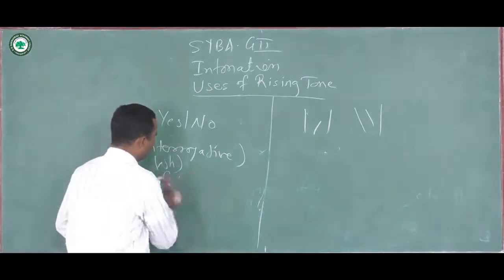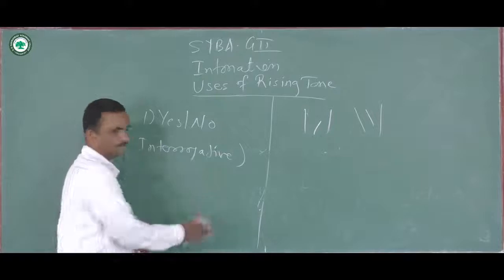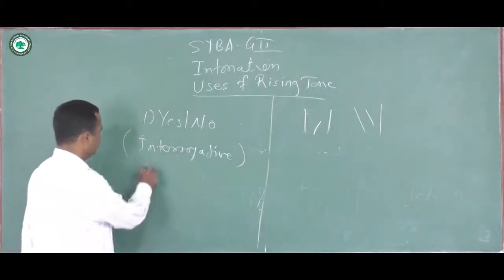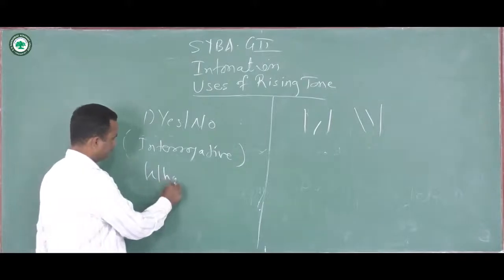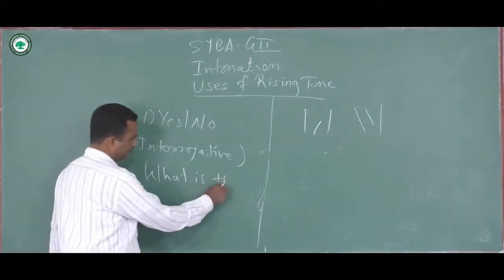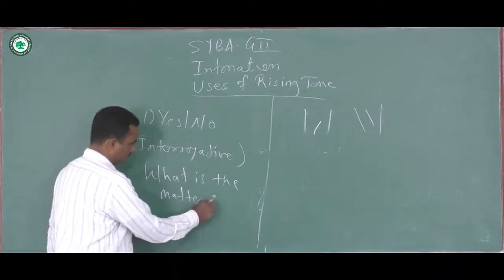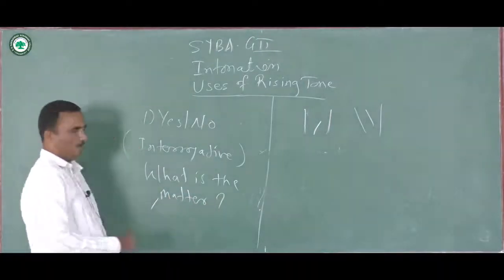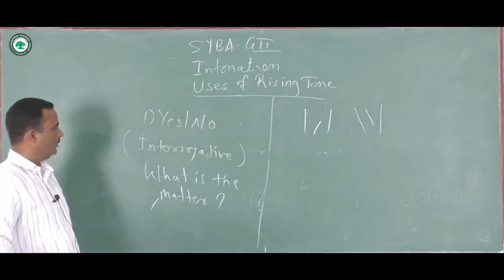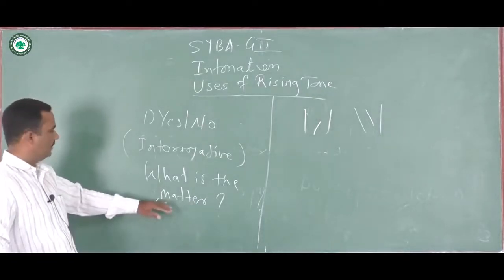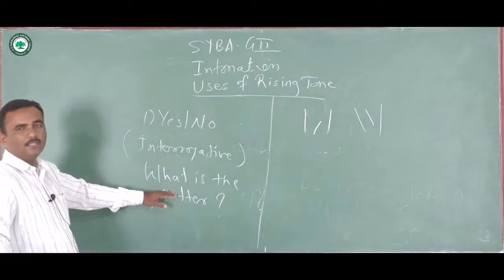For example, look at the question like, what is the matter? While discussing falling tone, we talked about how falling tone can be placed before the stressed syllable, but the intention is different.